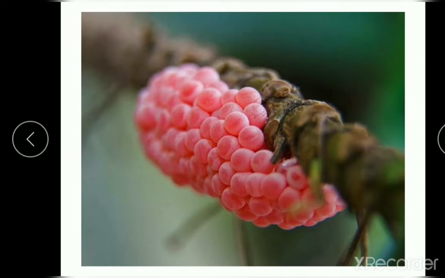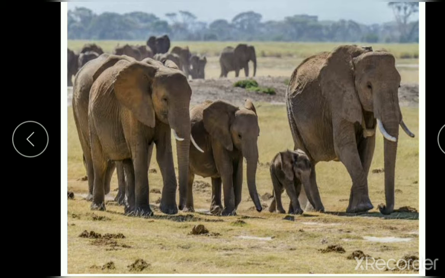Okay. And some animals like insects and fish lay millions of eggs because at least some will survive and reach their adulthood. And some other animals like elephants and zebras live together in herds because they can protect their younger ones.